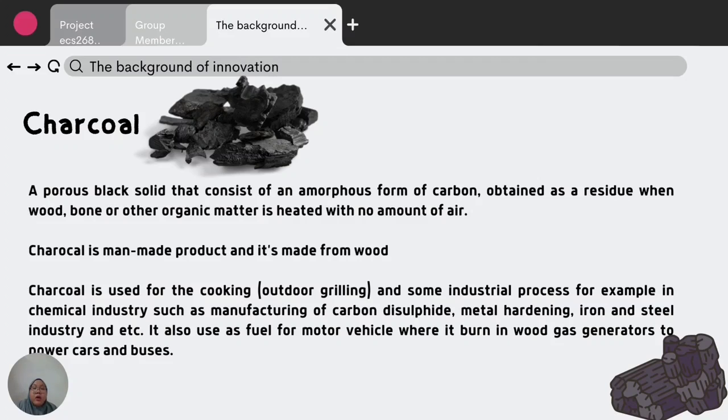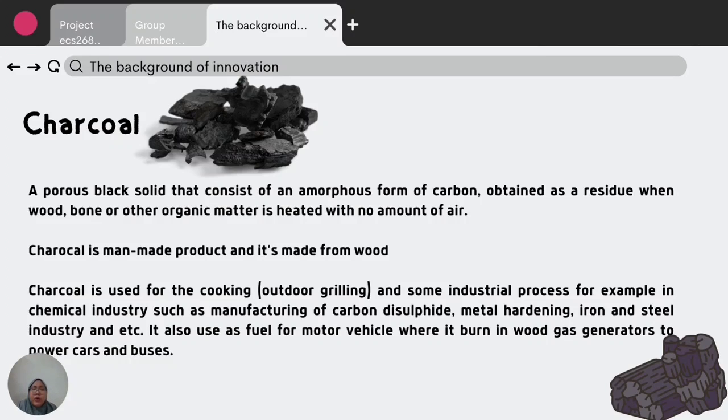So, for the background of innovation, for our sustainable material, we use charcoal as our material. We also know that charcoal is a black solid that consists of an amorphous form of carbon obtained as a residue when wood, bone, or other organic matter is heated with no amount of air. In the process of making charcoal, it takes a long time. Charcoal is a man-made product and is made from wood.